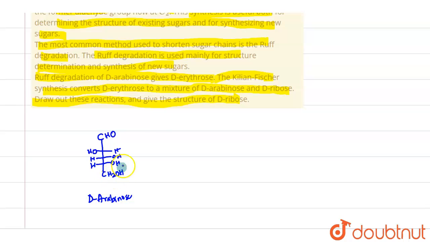Now for Ruff degradation we react it with bromine and water. Bromine water oxidizes this aldehyde into a carboxylic acid. So we have CH2OH, OH, OH, OH, H, H, and here we have the C double bond OH.